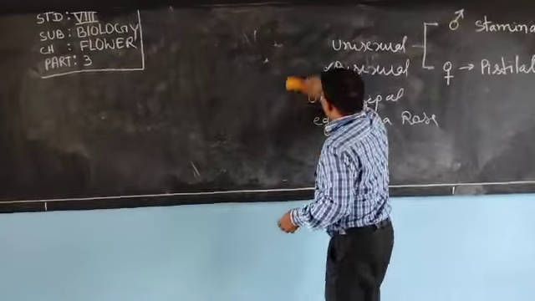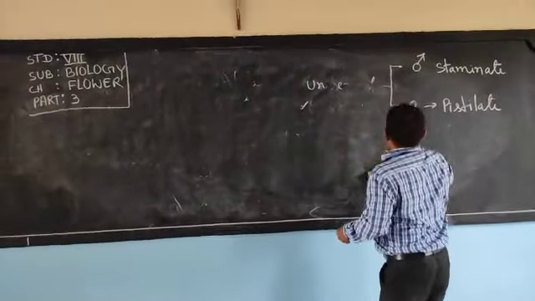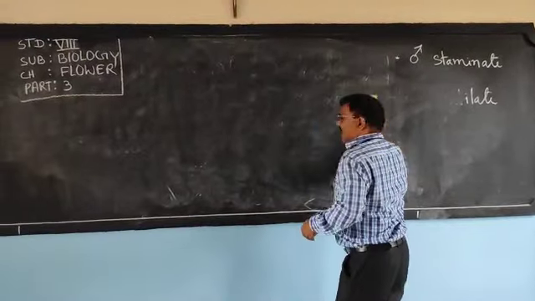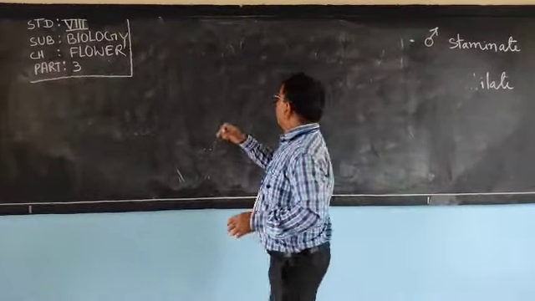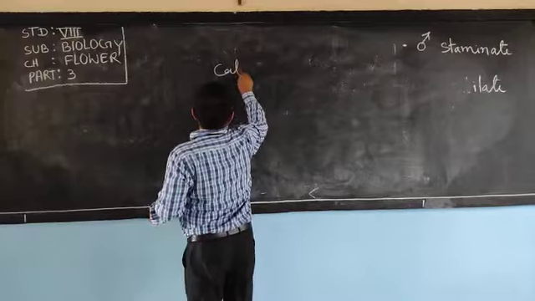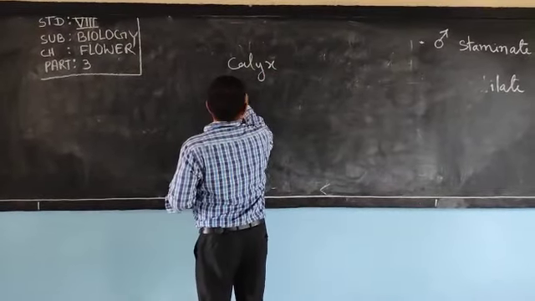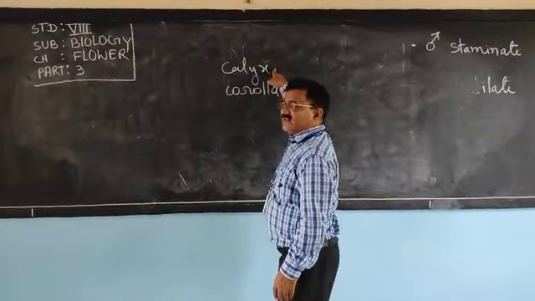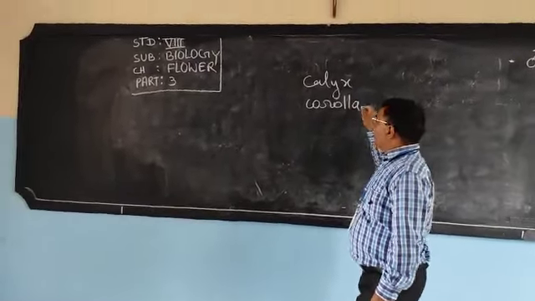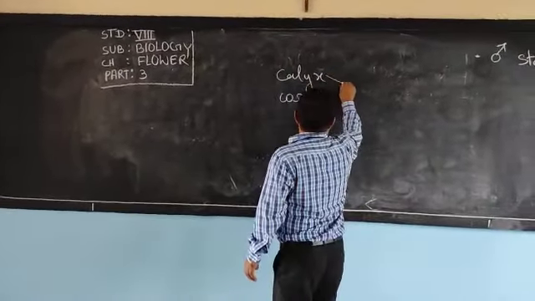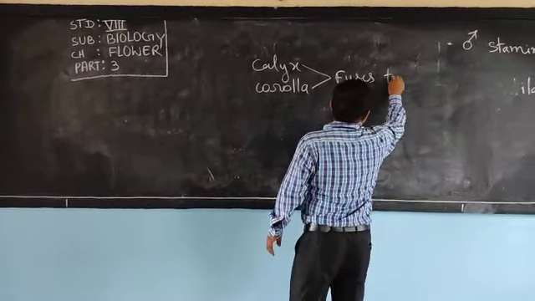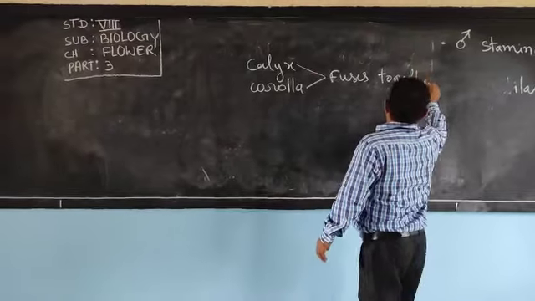Calyx and corolla may fuse together. As you know, calyx is the green part, corolla is the colored part. In a certain type of flower, these fuse together, means combine together.